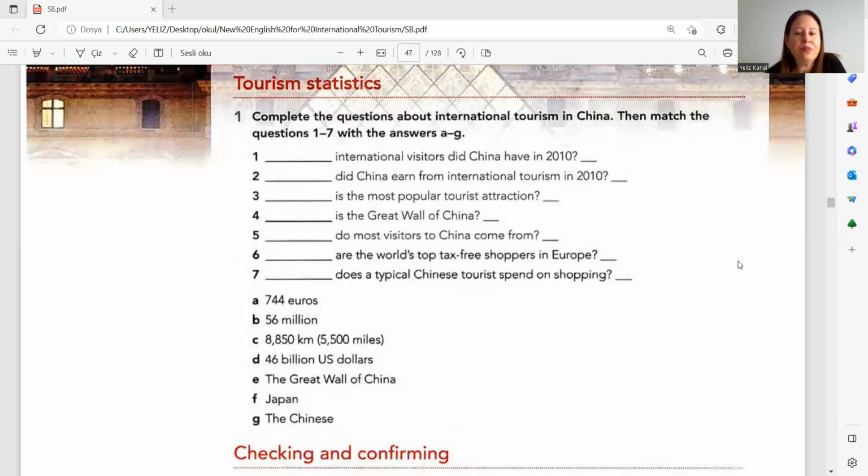Who are the world's top tax-free shoppers in Europe? Well, it is the Chinese. And 7, how much does a typical Chinese tourist spend on shopping in Europe? Again, it is obviously A, 744 euros. Okay, then.